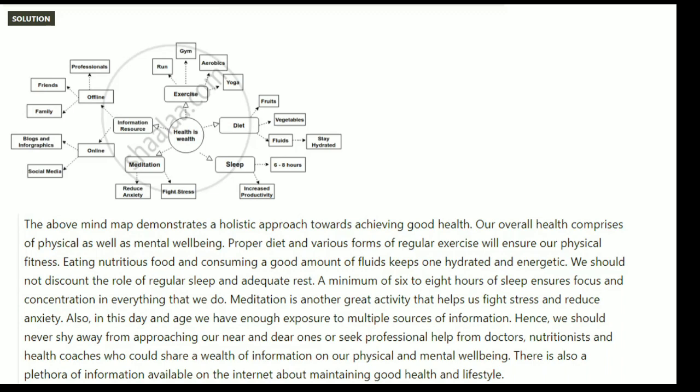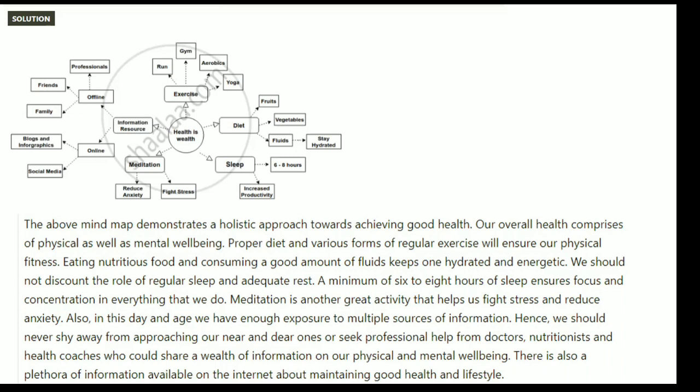The above mind map demonstrates a holistic approach towards achieving good health. Our overall health comprises physical as well as mental well-being. Proper diet and various forms of regular exercise will ensure our physical fitness. Eating nutritious food and consuming a good amount of fluids keeps one hydrated and energetic. We should not discount the role of regular sleep and adequate rest. A minimum of 6 to 8 hours of sleep ensures focus and concentration in everything that we do. Meditation is another great activity that helps us fight stress and reduce anxiety.